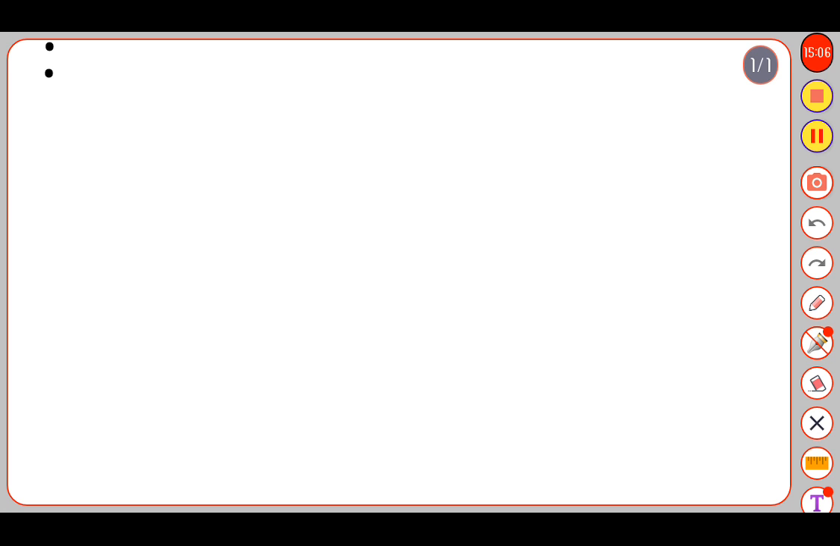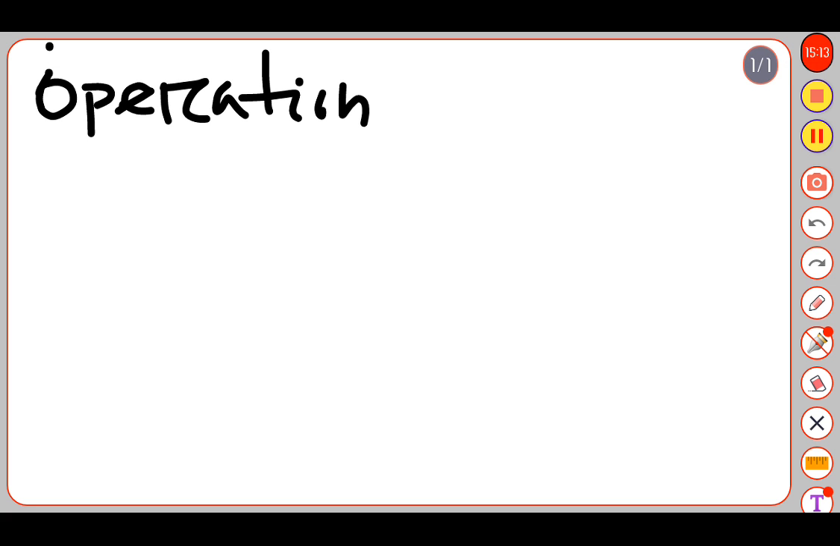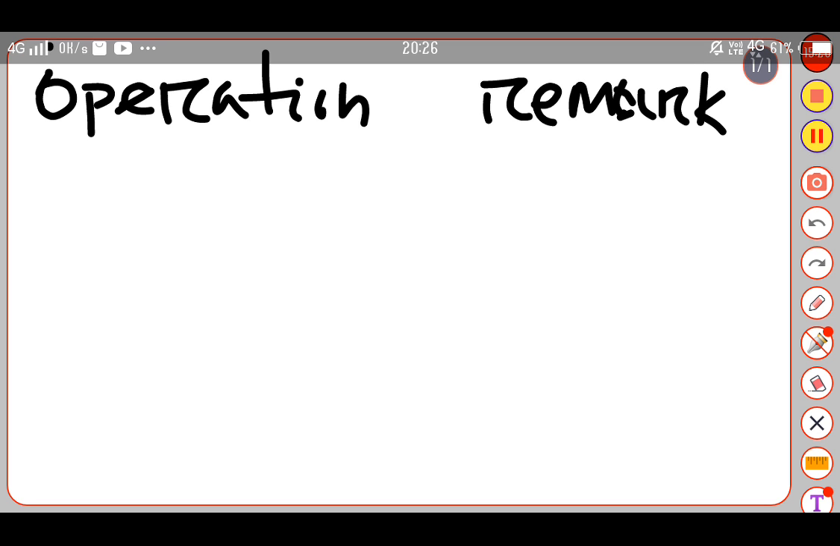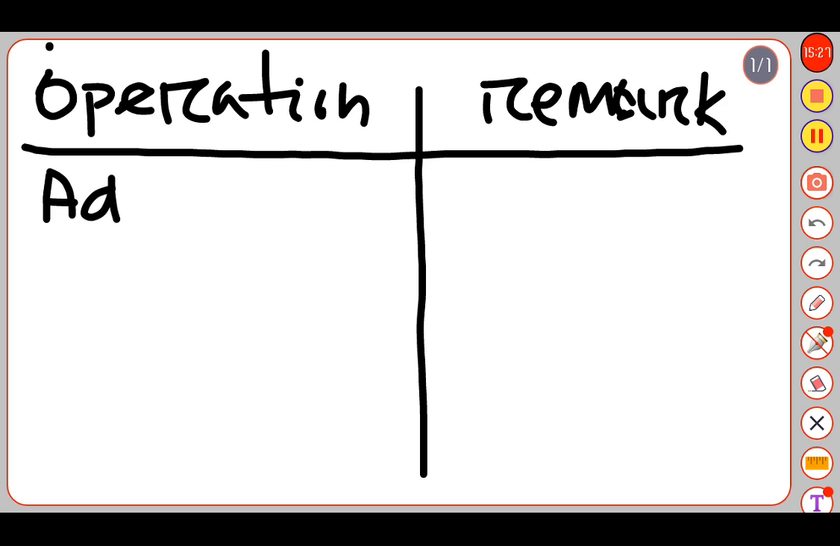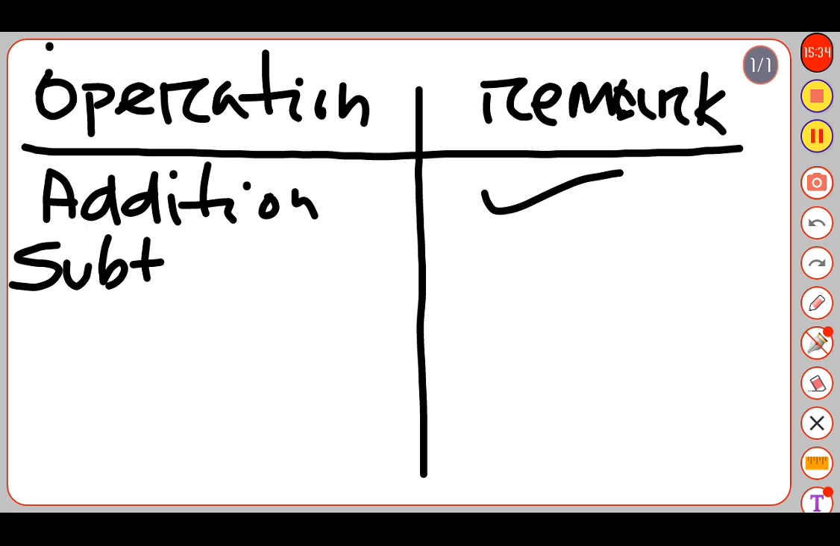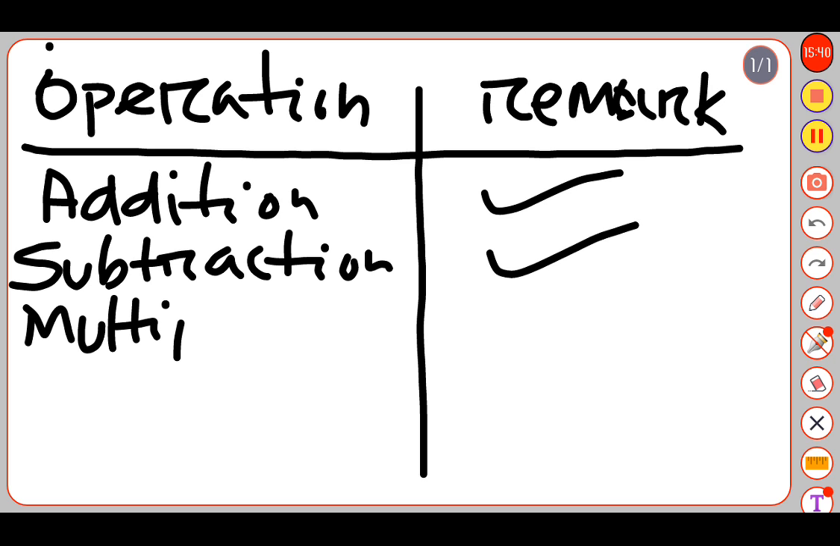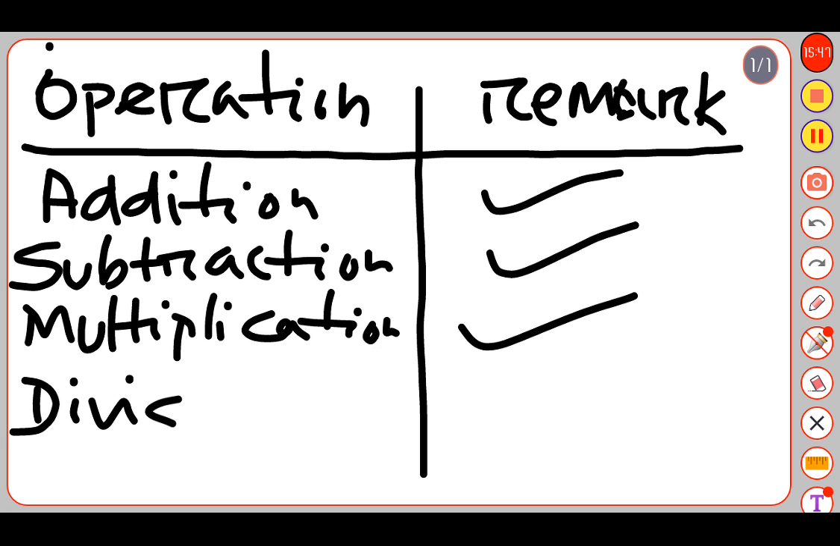So similarly we can make a table. Here operation, and here remark. For addition, follows; for subtraction, follows; for multiplication, follows; but for division, it doesn't follow. So in this way we can make a table.